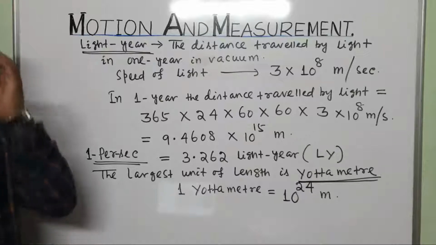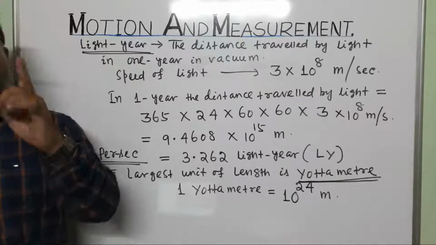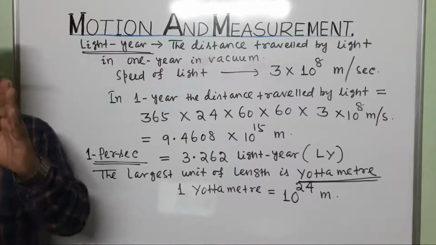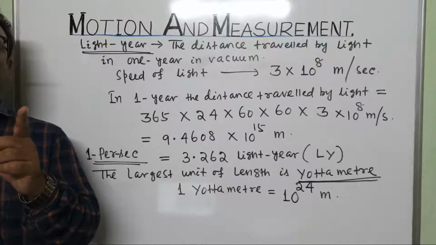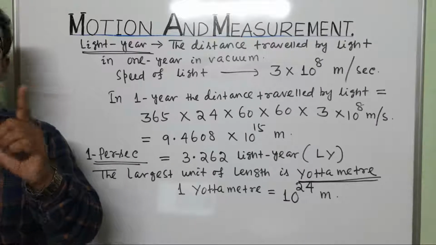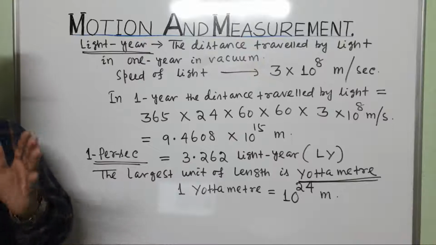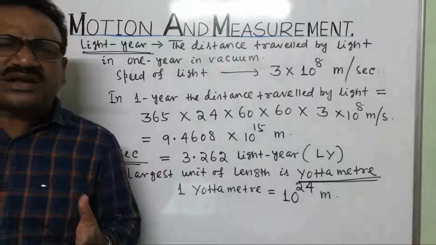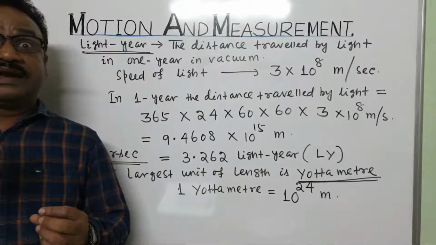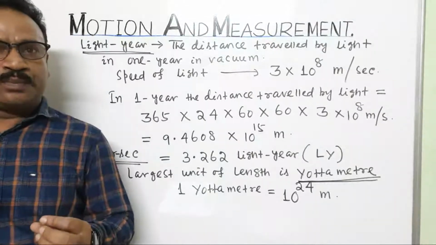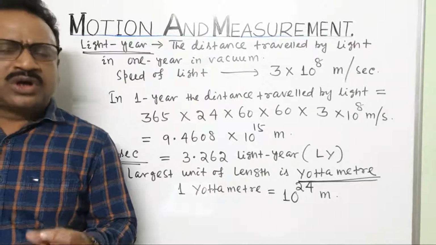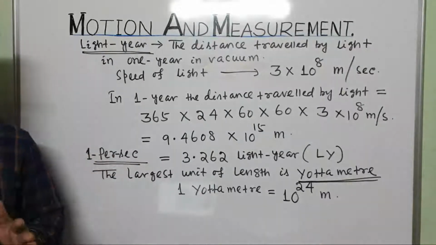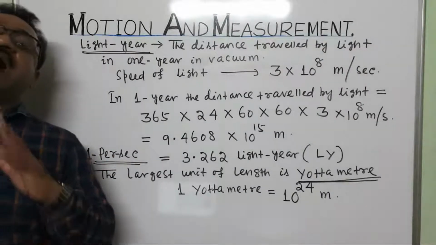Now, question arises. Sir, can you say that millimeter is the smallest unit of measuring length? No. Millimeter is not the smallest unit of measuring length. Other units are also there which can measure less than millimeter. Then what are the units? Milli, then micro, nano, pico, femto, atto. Micrometer, nanometer. Regarding the other smaller units, you will read in higher classes.